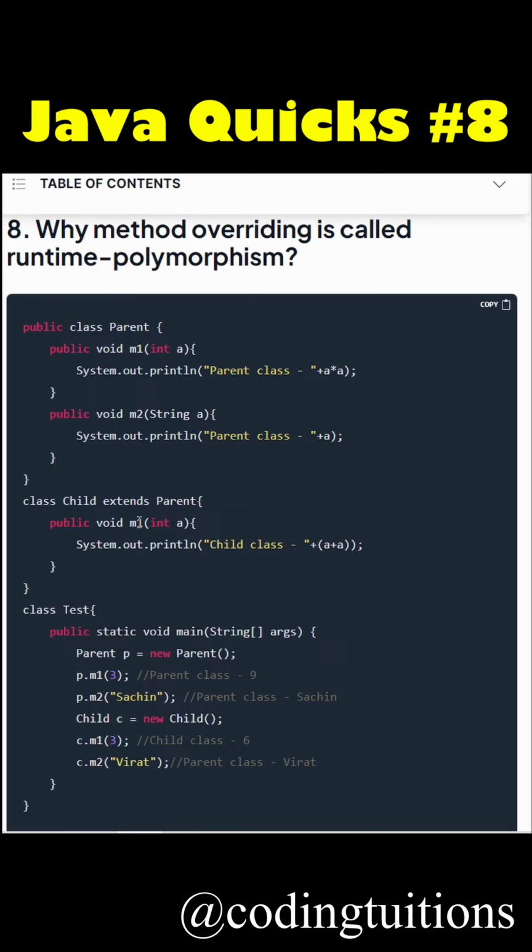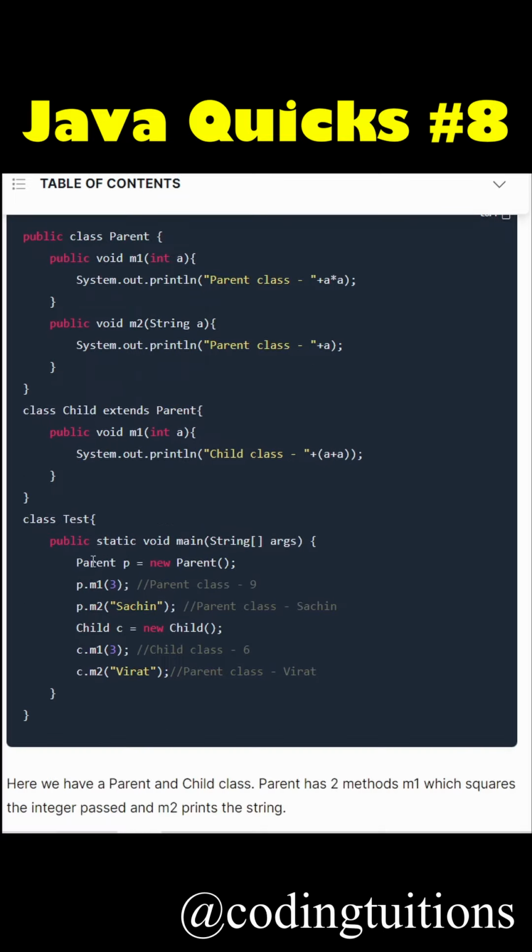Now the child class is not happy with the m1 method implementation in the parent class. So we are changing the implementation in the child class. This concept is nothing but method overriding. So we have overridden the m1 method of the parent class in the child class. Now when we create a parent class object and call the m1 method, the parent class m1 method will execute. Similarly, when we call the m1 method with a child class object, the child class m1 method will get executed.